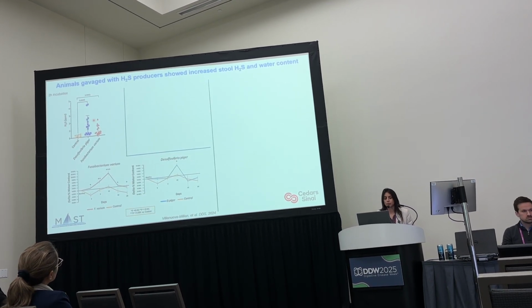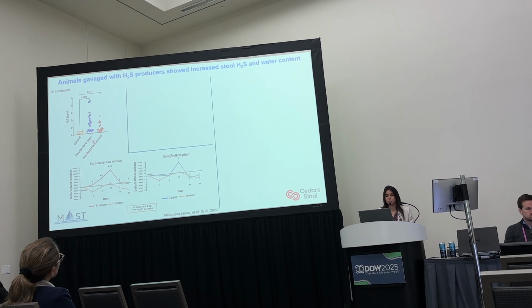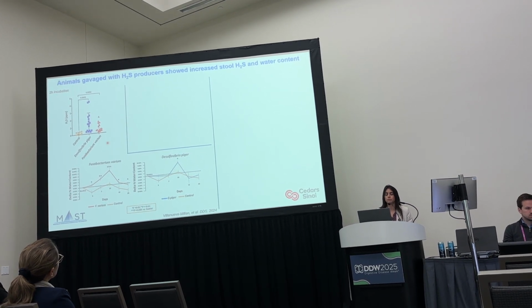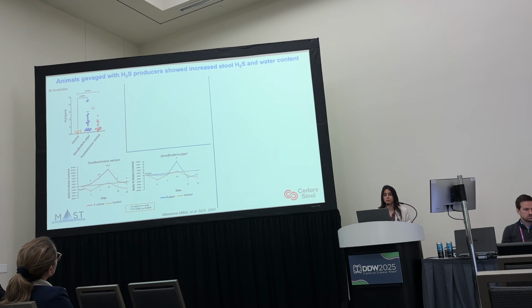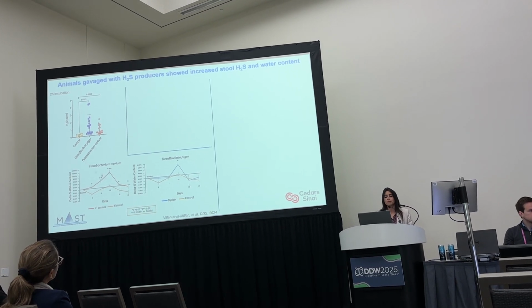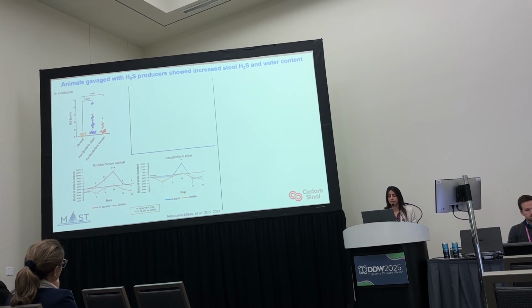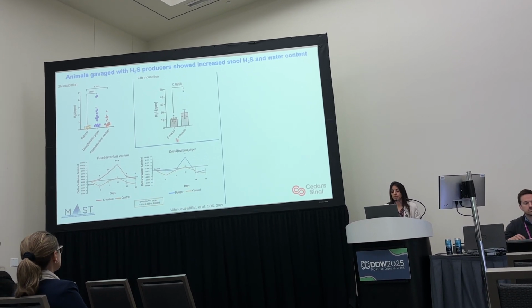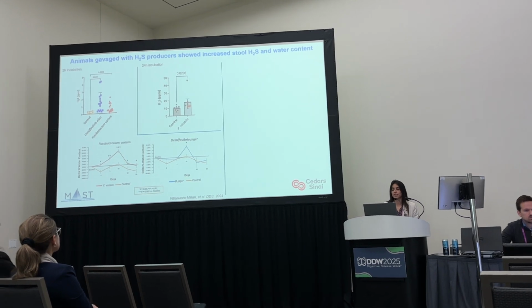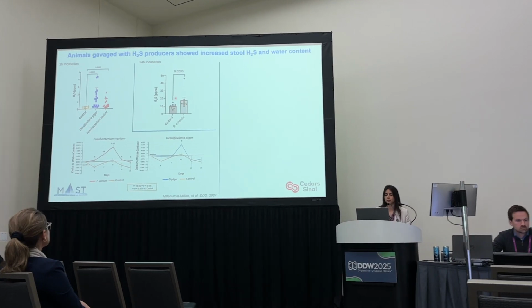As I showed you previously, when they were gavaged with Sulfovibrio piger and Fusobacterium varium, they had an increase in H2S in the stool compared to the control group. Moreover, they had an increase in stool wet weight. When we gavaged the rats with Proteus mirabilis, they also showed an increase in H2S in the stool versus the control group.